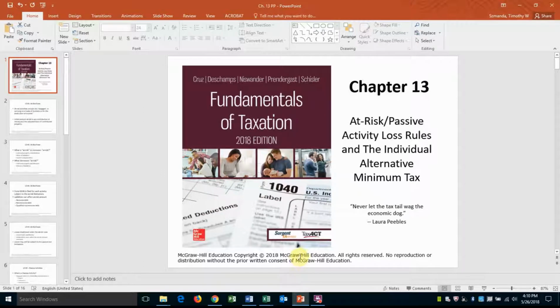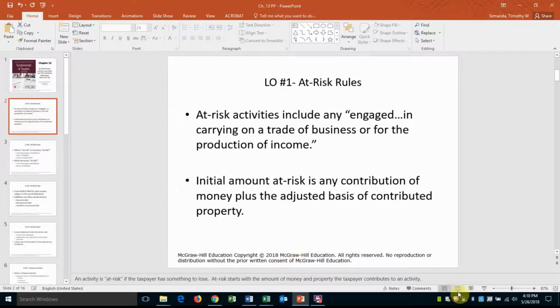In Chapter 13, we'll be discussing at-risk and passive activity loss rules, as well as the individual alternative minimum tax. This is arguably the most challenging chapter in the text, and therefore I provided another assignment template in Blackboard in the event you'd like to use it to check your figures. So let's begin our conversation then about some of these more advanced accounting tax topics.